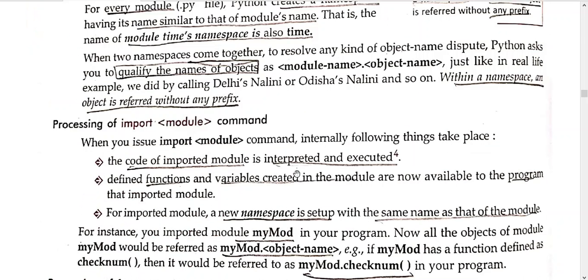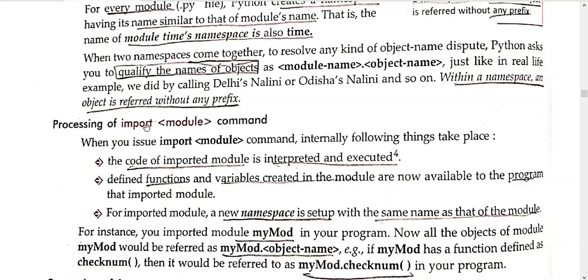So when 2 namespaces come there, 2 namespaces meaning Kerala namespace and Delhi namespace, they come there to resolve any kind of object name, meaning which Nalini we are referring to. 2 namespaces are there, 2 states are there, but we are not clear about the object name, meaning which Nalini we need to refer to. Then in that case, namespace will help us to qualify the particular object.